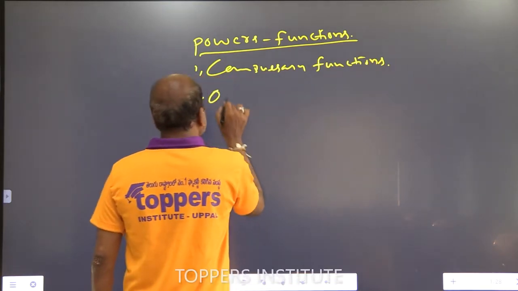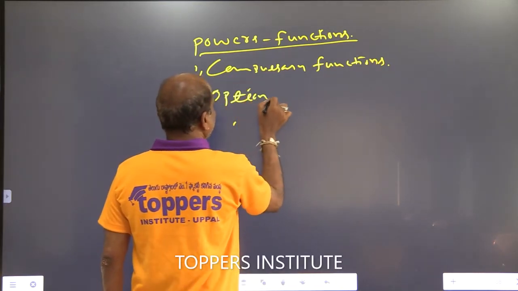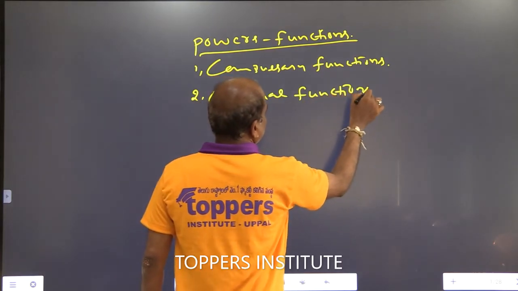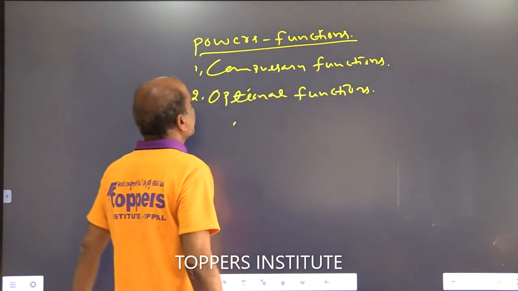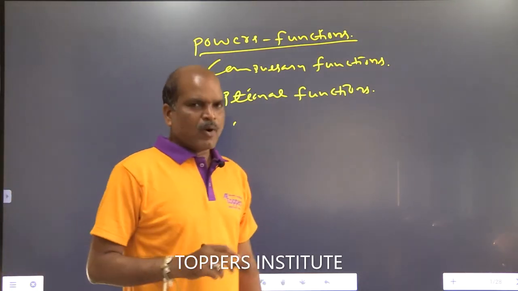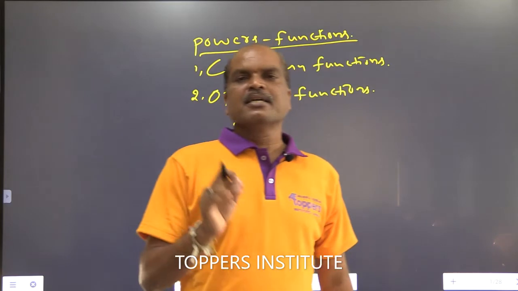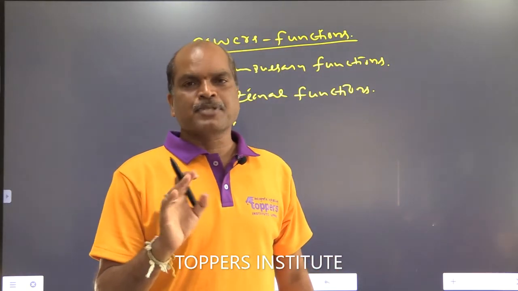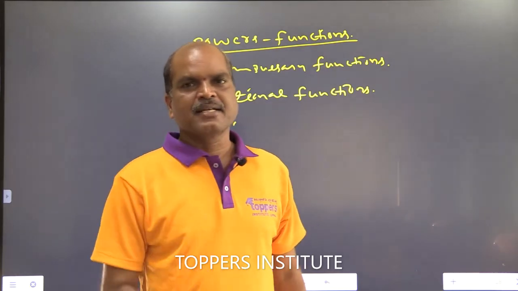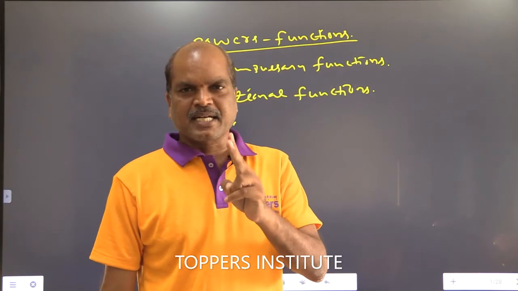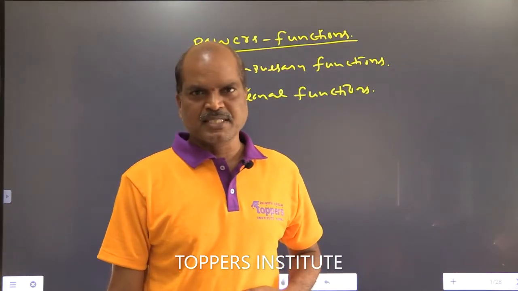The second one is optional functions. How many types of municipality functions? Two types. What are they? First one, compulsory functions. Second one, optional functions. Is it clear? How many types? Two. First one, compulsory. Second one, optional functions.